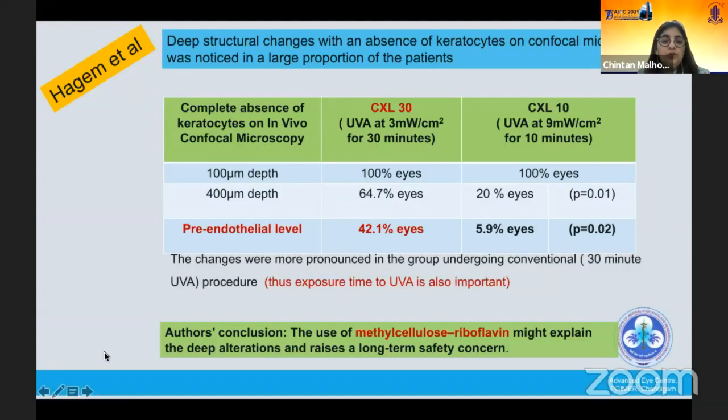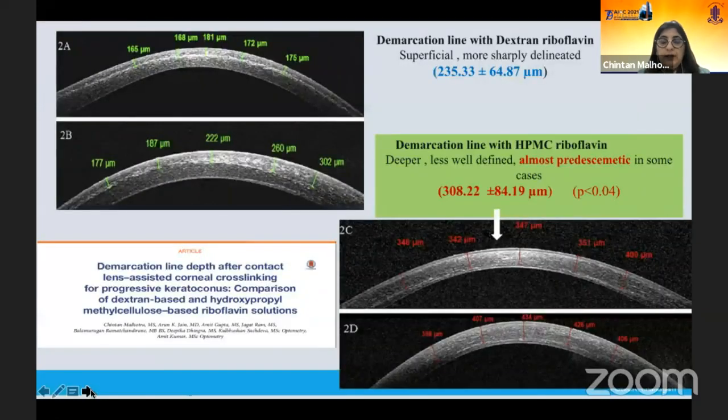And as part of the conclusion of their study, the authors mentioned that the use of methyl cellulose riboflavin might explain the deep alterations and raise a long-term safety concern. Why this is important is that previously a few studies in 2009, again in experimental eyes, had shown that perhaps HPMC is safer for thinner corneas, and it was even recommended because it was more stable. The riboflavin film was more stable, and it again penetrated faster.